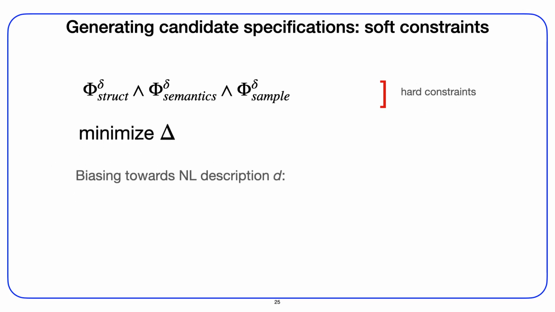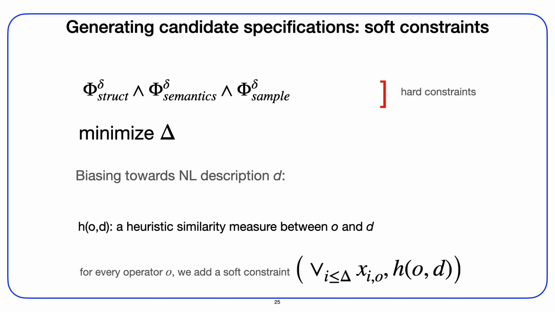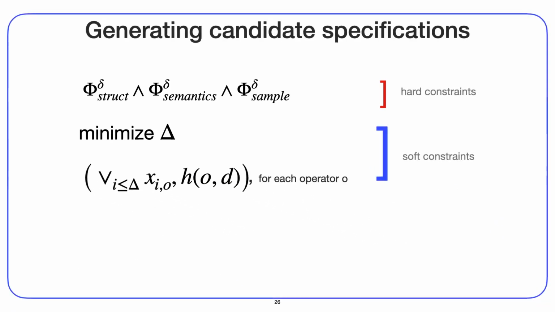Second, we want to bias specifications towards the natural language description D. In order to do so, we use a function that approximates the similarity between the operator O and the description D. It does so by counting overlaps between the two, taking into account synonyms. Now, for every operator O, including propositional variables as nullary operators, we add the soft constraint that the operator O should appear somewhere in the formula. This is why there is a disjunction over all positions in the formula, with a weight corresponding to the function. These constraints define our SMT problem.